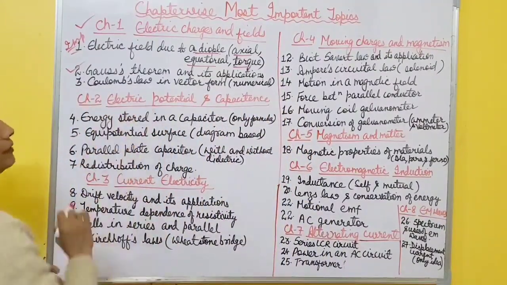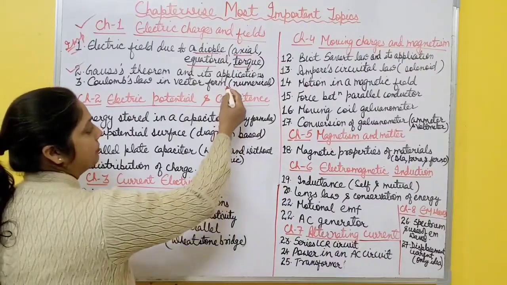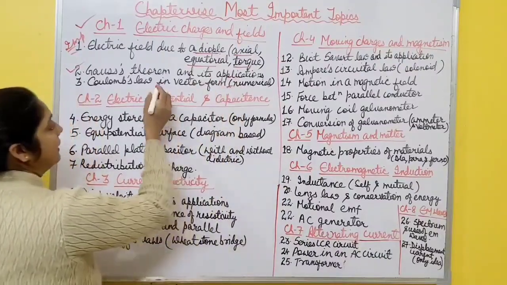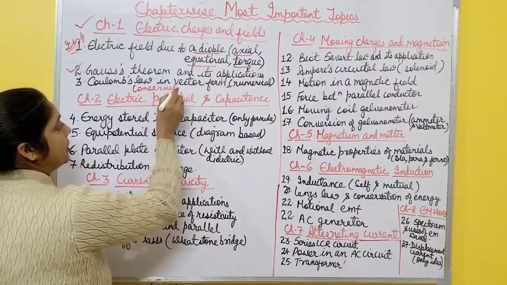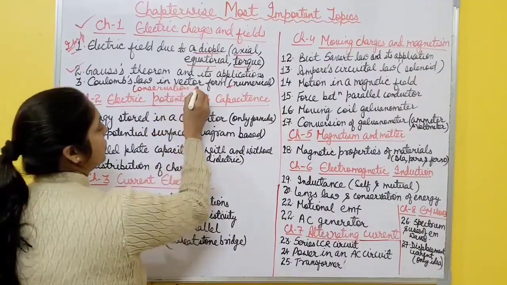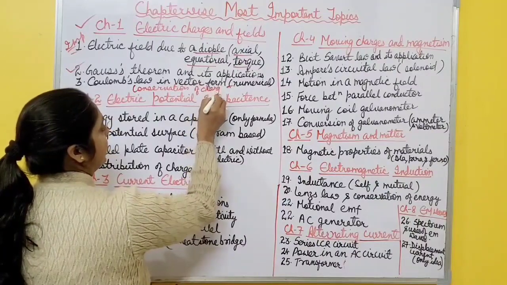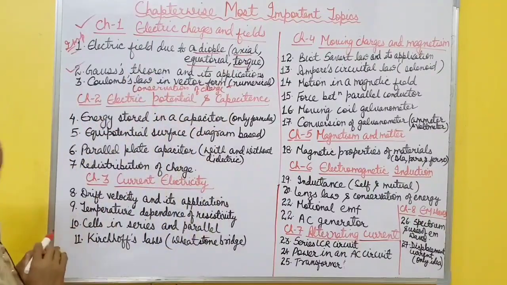Also Coulomb's law in vector form, sometimes numericals comes from this topic. And then one more topic, that is conservation of charge. Numericals also comes from this topic, right? So these are most important topics for chapter 1.